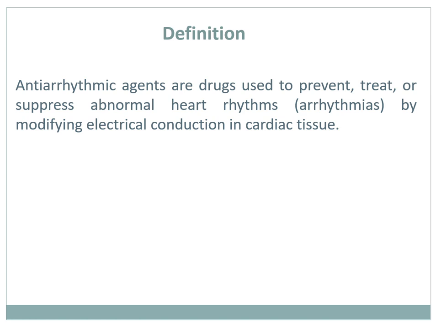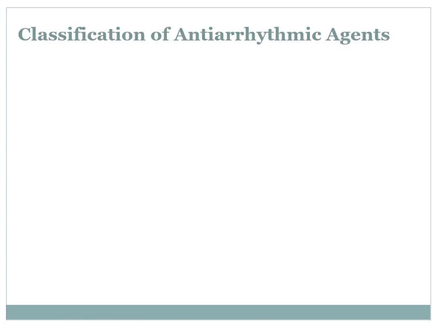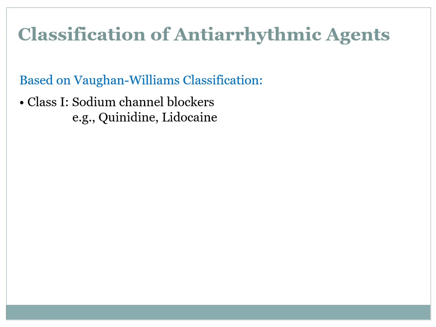Antiarrhythmic agents are drugs used to prevent, treat, or suppress abnormal heart rhythms by modifying electrical conduction in cardiac tissues. Now, about the classification of antiarrhythmic agents. This classification is based on the Vaughan Williams classification.